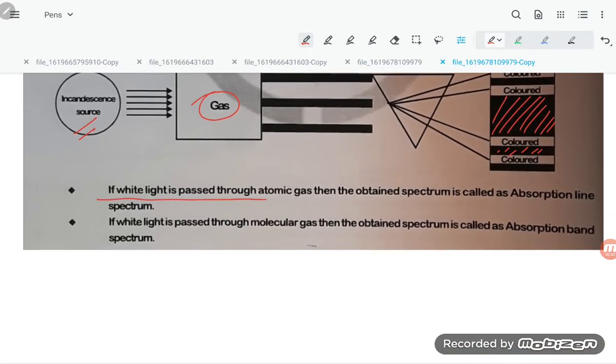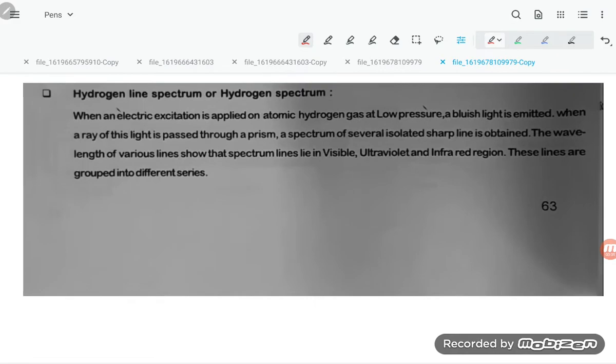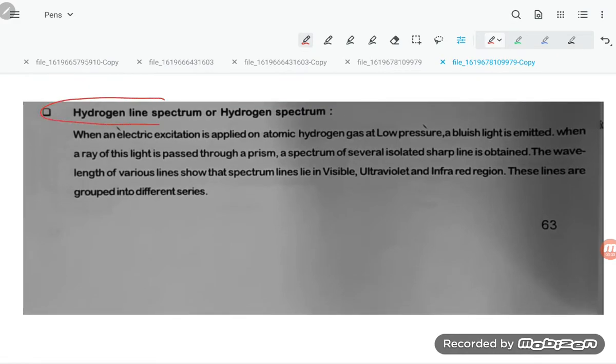If white light is passed through an atomic gas, then the obtained spectrum is called absorption line spectrum. If white light is passed through a molecular gas, then the obtained spectrum is called absorption band spectrum. So this was the spectrum. Now let us try to understand the hydrogen line spectrum, the hydrogen spectrum.